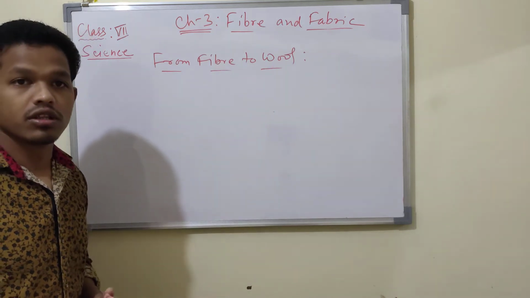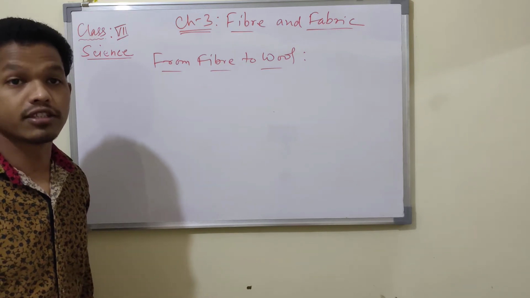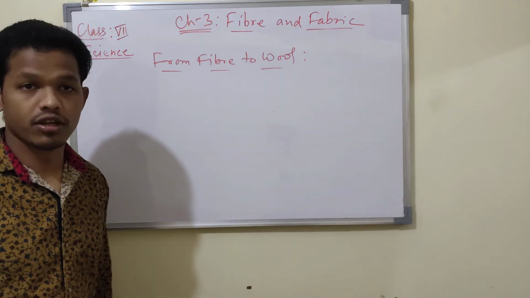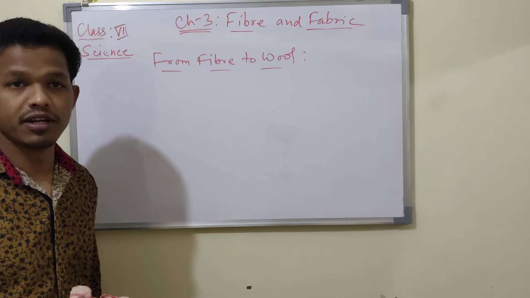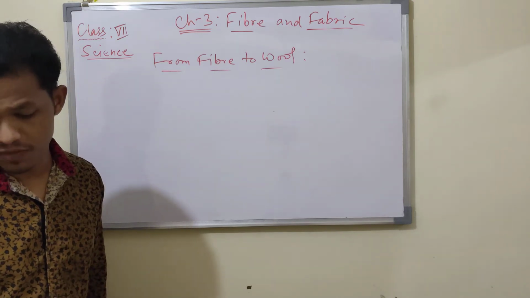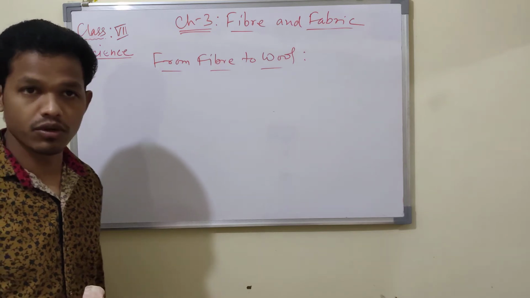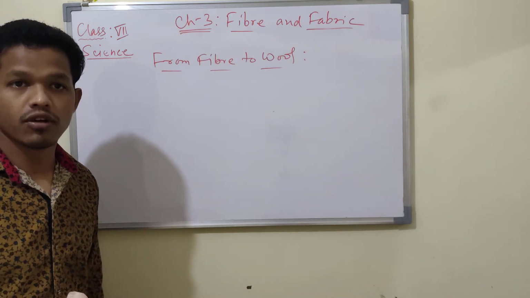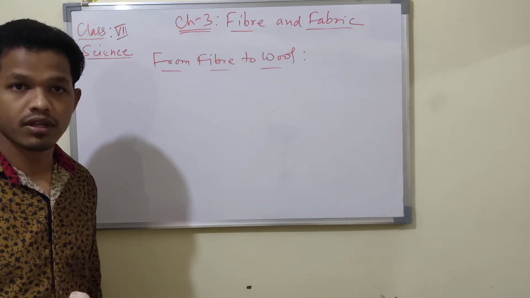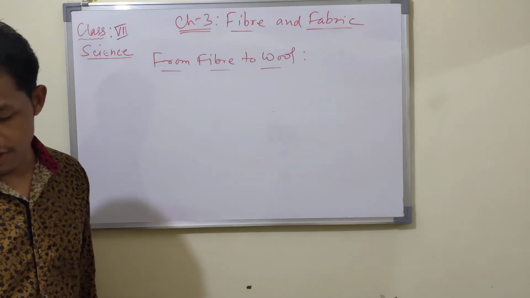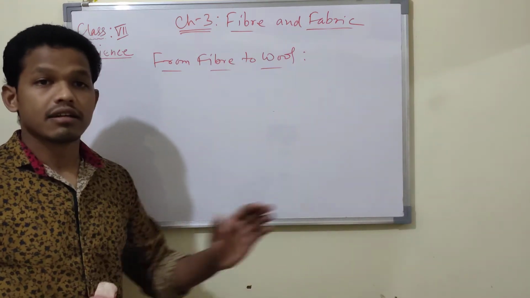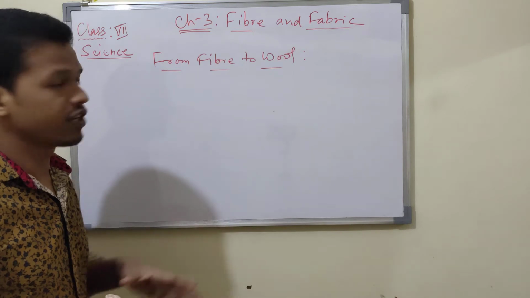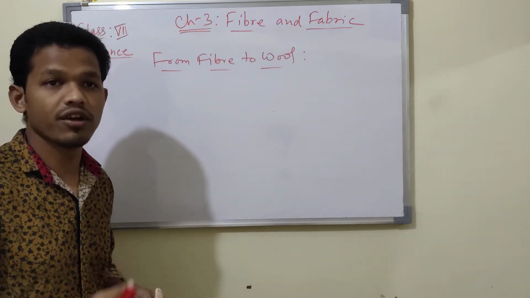I have already discussed that we often get wool from animals, such as various breeds of sheep, known as Kashmiri wool. We can also get Kashmiri wool from the Angora goat, and from the yak you also get wool, and also from the alpaca, llama, and many others like the rabbit. So various animals are there from where we obtain wool. This wool is knitted and woven into a fabric.